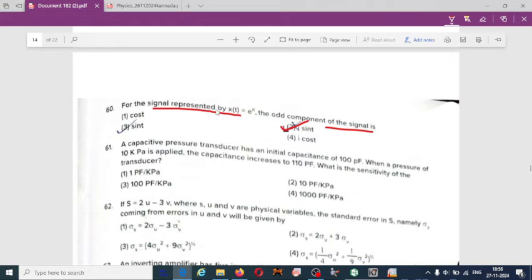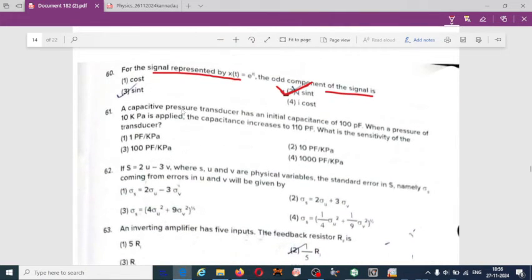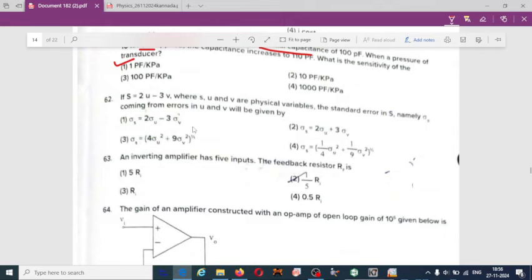For the signal represented by x of theta, I have also explained in the previous video, that is I sin theta. So the next one, a capacitive pressure transducer has an initial capacitance of 100 picofarad. When a pressure of 100 kilopascal is applied, the capacitance increases to 110 picofarad. What is the sensitivity of the transducer? 61. First one, 1 picofarad by kilopascal.